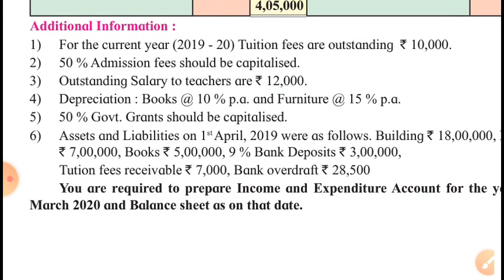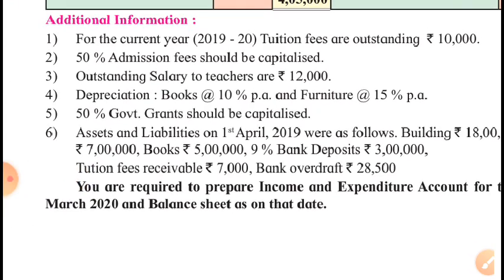Outstanding salary to teachers, rupees 12,000. This is outstanding salary of this year, so will be added to the salary on expenditure side, and it is a liability for this concern, so it will be shown on liability side of the closing balance sheet. Depreciation on books and furniture is to be provided. First we will have to see whether we had books at the beginning of the year or not, and also furniture. So we will have to charge depreciation on the old books, old furniture, as well as new books and new furniture. We will see.